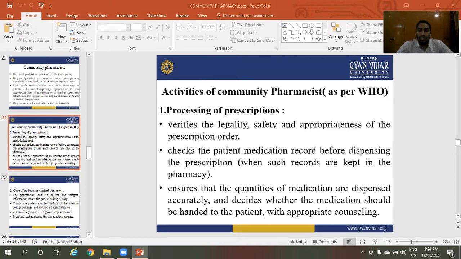These are the activities of the community pharmacist as per the World Health Organization.